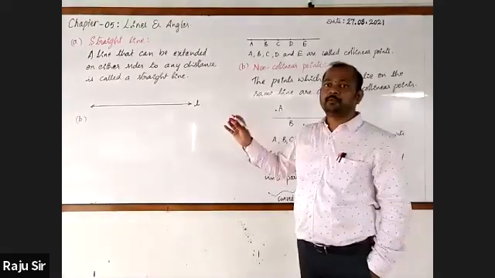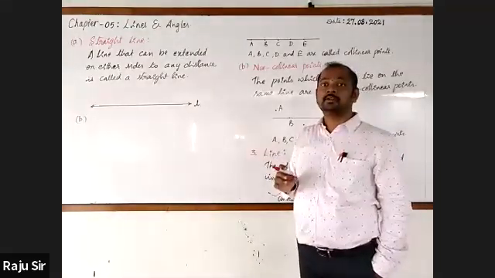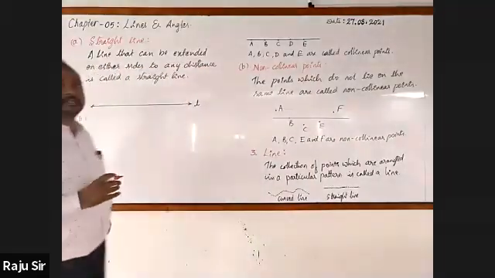Next. What do you call the part of a line which has a definite length? Line segment.